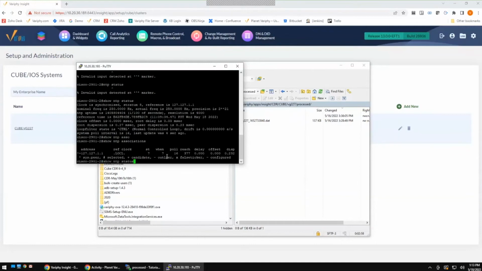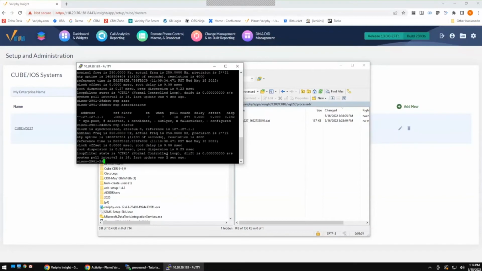Now, one of the other things, I'm going to go back a couple commands here. When we do see something unsynchronized, I would say sometimes one of the most common things we see is that the system clock within the Cube router is considerably off compared to the NTP server. That will cause the NTP server to fail and never go out and look at the NTP or not be able to bring back the appropriate information. So next thing we're going to do is take a look at what our clock is set to.